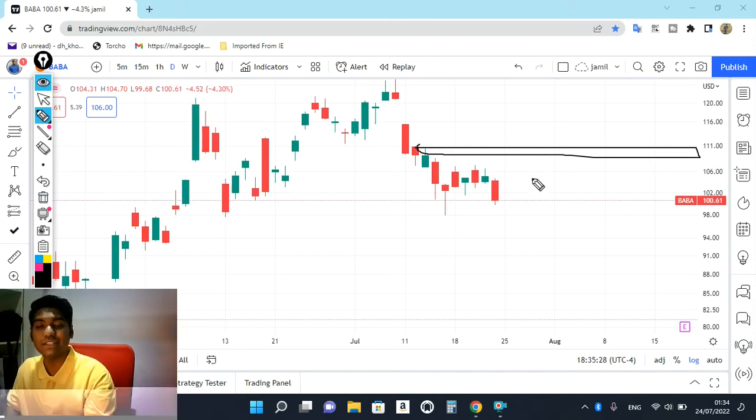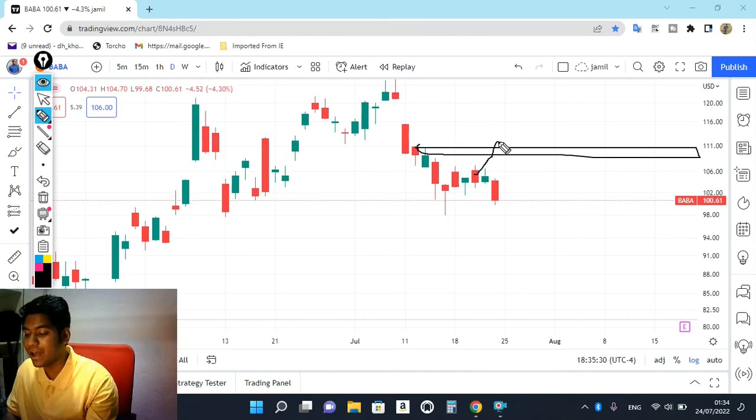Exactly, at least we can understand that buyers are interested in the market, and if this week it is able to close somehow at 100 and above 110, 111, that means this is going to be the last hope for the buyers, that yes, the market still can go on the upside.